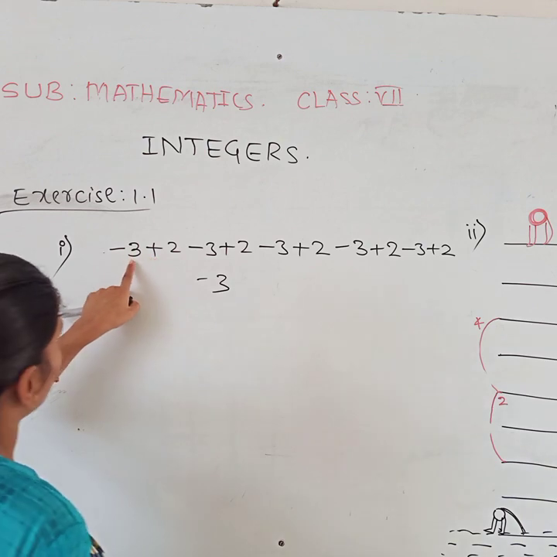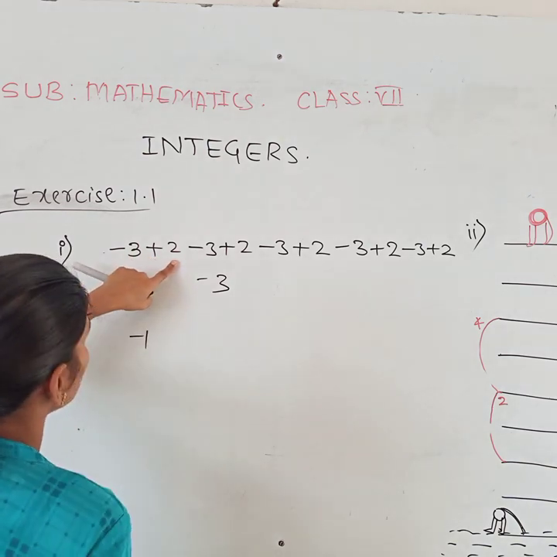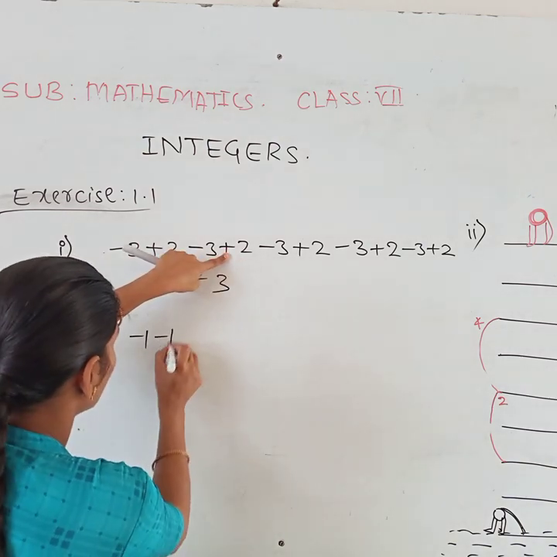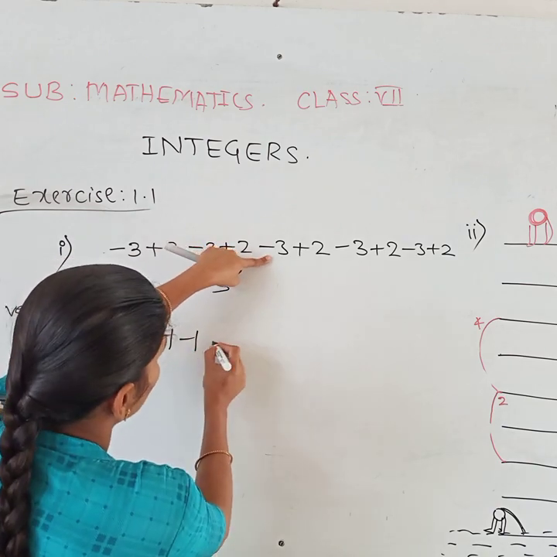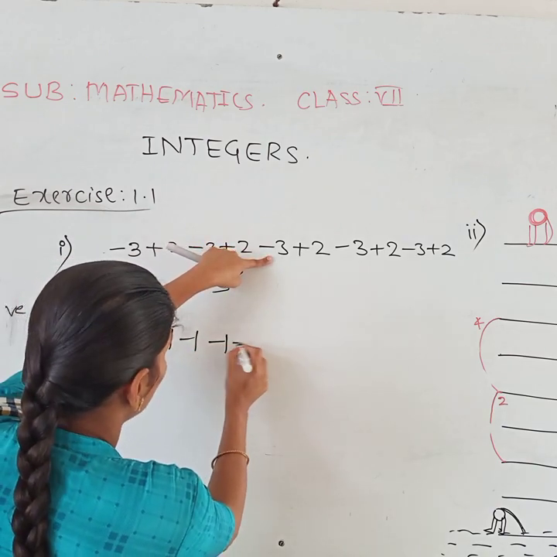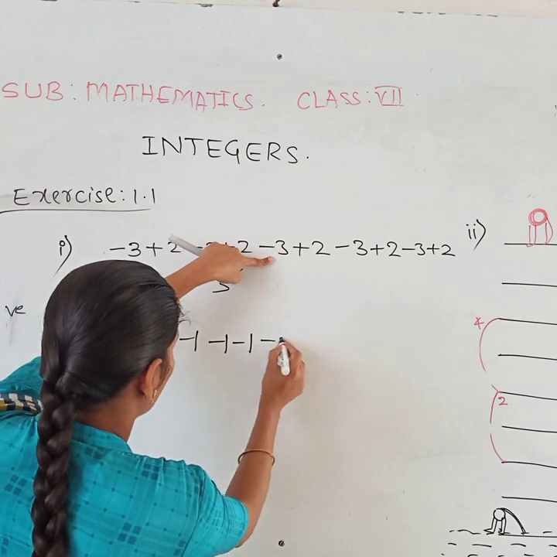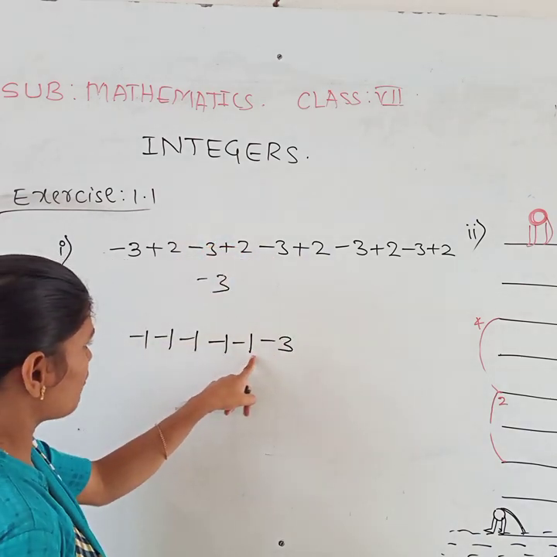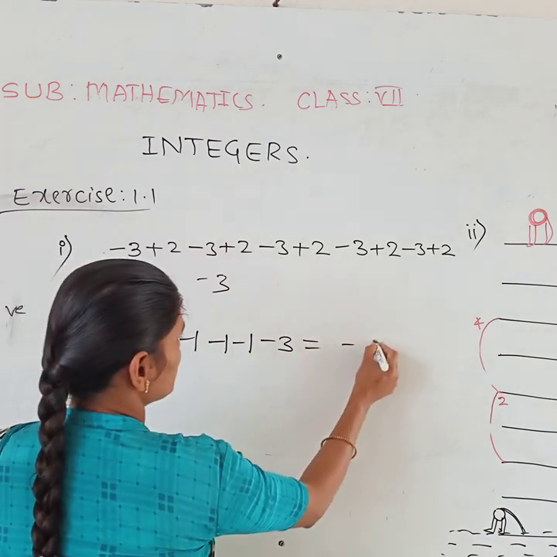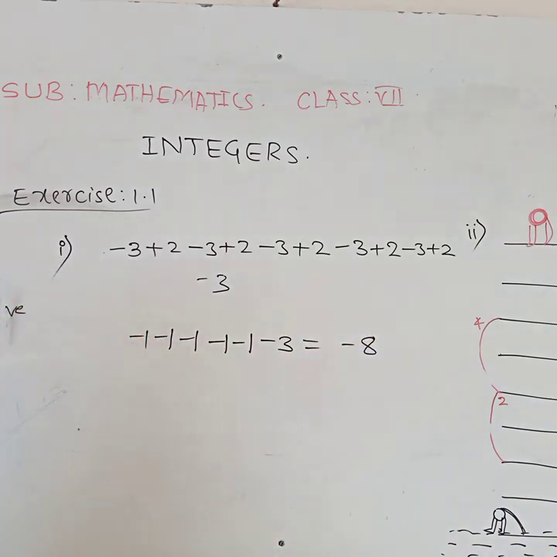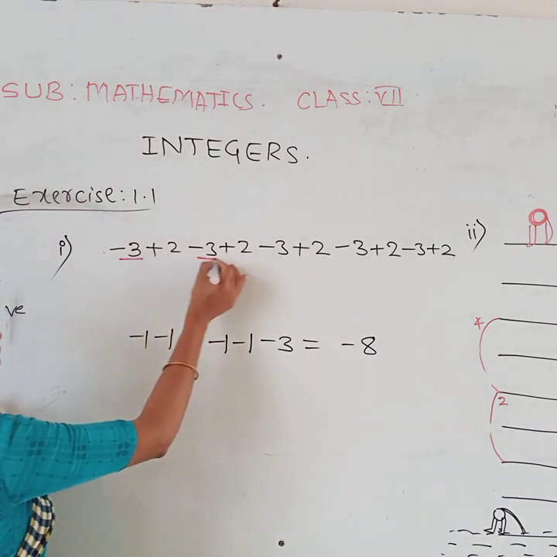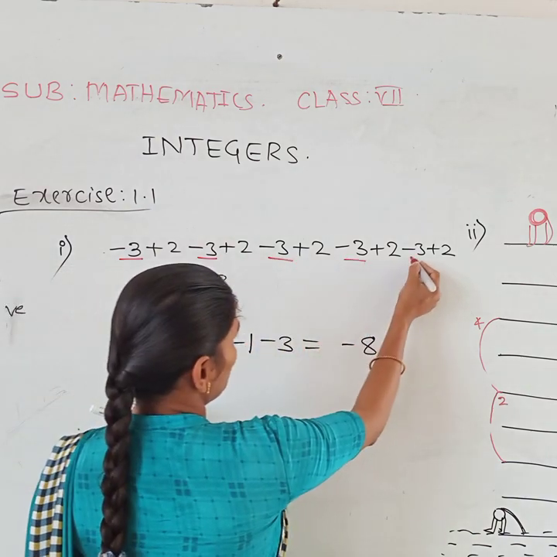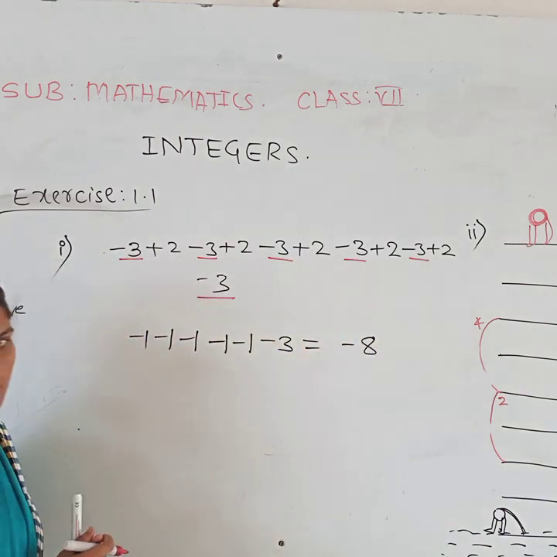Just observe here, minus 3 plus 2 is what? Minus 1. Minus 1, minus 1, minus 1. Then it is a minus 3 totally. 1, 2, 3, 4, 5. 5 plus 3, 8. So total your answer is what? Minus 8. How many steps does it come down? 1, 2, 3, 4, 5, 6 times.